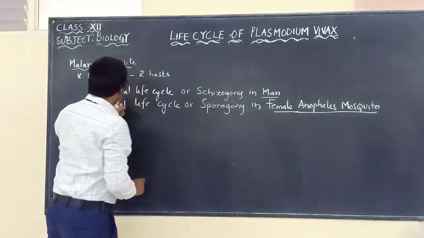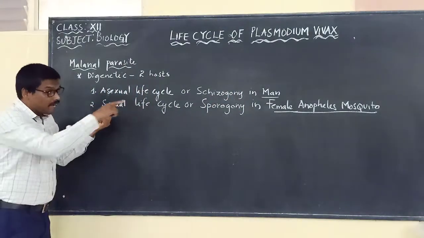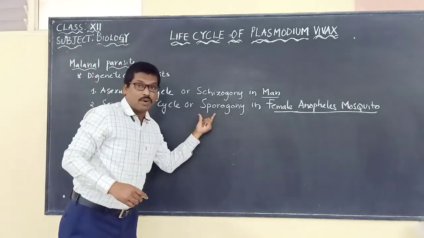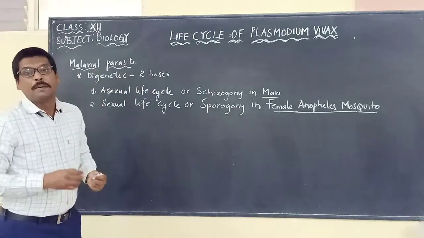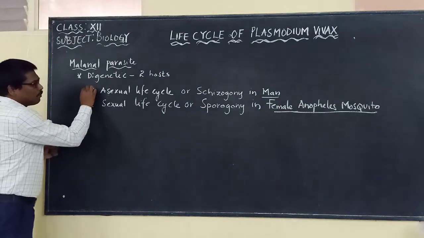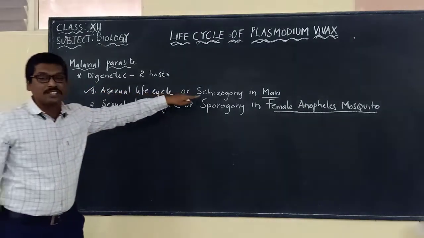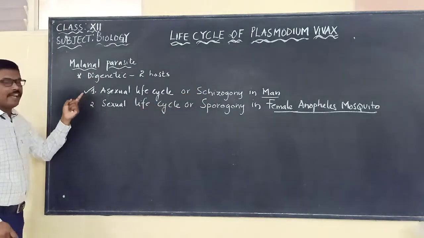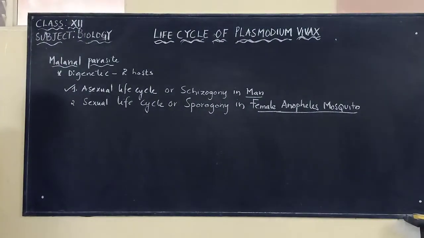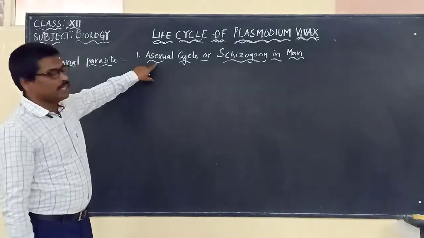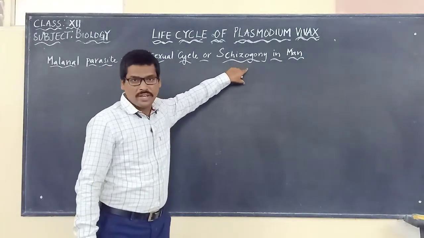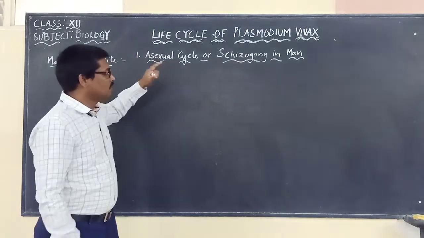In man it completes its asexual life cycle, and in the female Anopheles mosquito it completes its sexual life cycle, otherwise called sporogony. Now we are going to discuss the first part, the asexual life cycle, which is called schizogony in man.